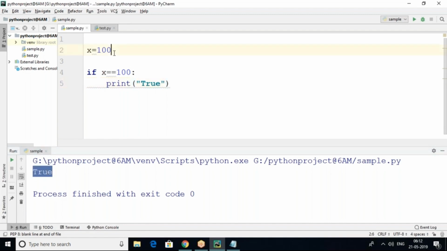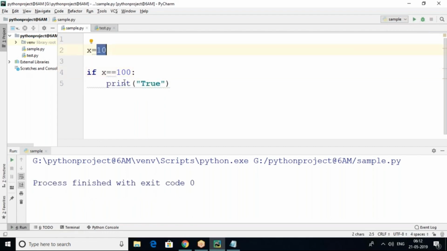So what happens if my value is different? The double equal is a comparison operator, a Boolean testing operator. Single equal to is assignment, double equal to is compare. Now you can see x value 10 equal to 100? No, so it will jump out of the if block. What was in the if block? Nothing, so nothing is going to be displayed.